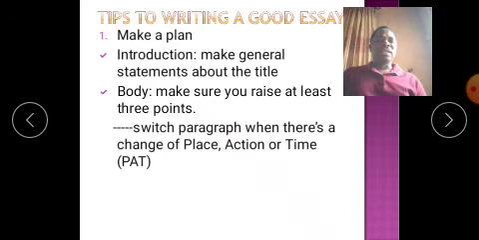And under the body, as you write these 3 points, make sure you present them in different paragraphs. So you switch your paragraphs as you experience a change of place, or a change of action, or a change of time. That's PAT. We switch paragraphs when there is a change of place, when there's a change of action, when there's a change of time.